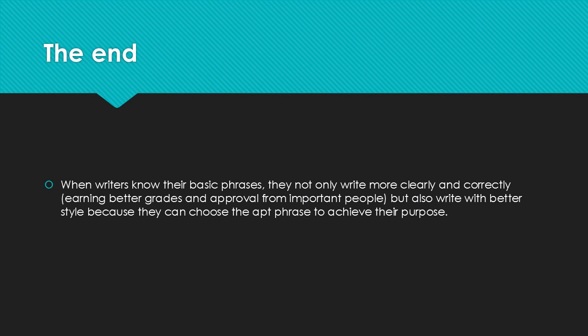Well, the end. In summary, let's review the main purposes for identifying phrases. When writers know their basic phrases, they not only write more clearly and correctly, thus earning better grades and approval from important people, but also write with better style because they can choose the apt phrase to achieve their purpose. And that's the main and important reason for being able to identify the basic kinds of phrases.